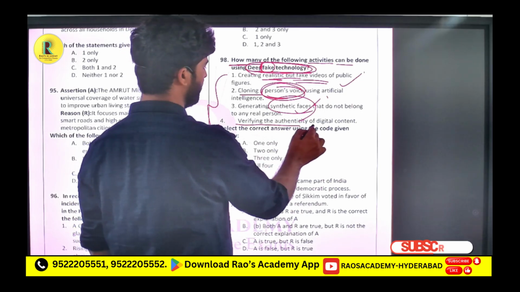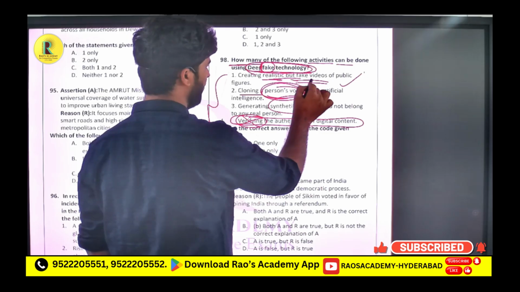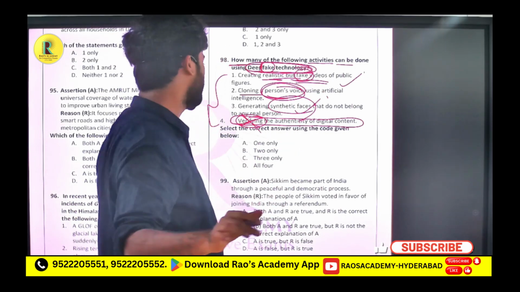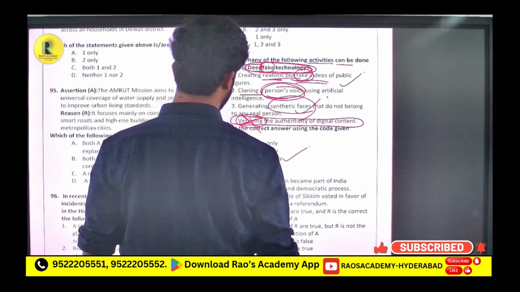And verifying authenticity of digital content. This is wrong. We cannot verify because it is fake. Because these videos are fake, we cannot verify the authenticity. So the fourth is wrong. If the fourth is wrong, only 3 statements are right. So the option is C.